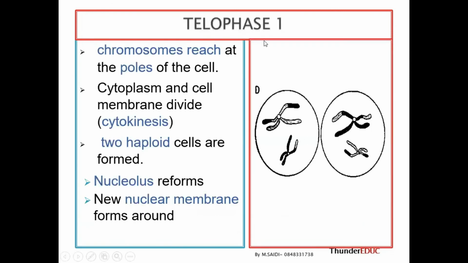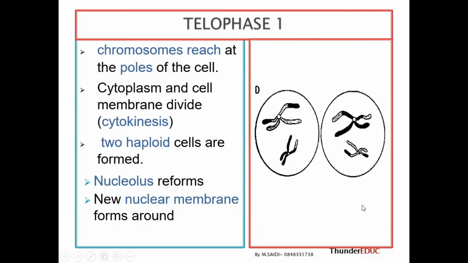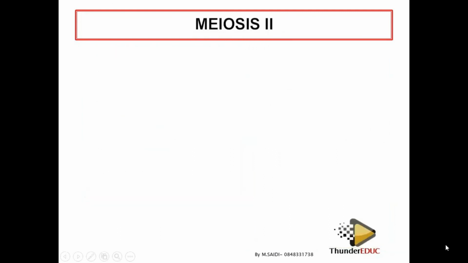So this is what I'm trying to say. Now we form two cells. Cytokinesis took place, and now the nuclear membrane starts to reappear, and the cell goes back as if it is in prophase. Now each cell will undergo meiosis 2. It means that this one is going to undergo meiosis 2, and even this one is going to undergo meiosis 2, so that you form 2 here and 2 here. So when you add them, you form 4 cells.